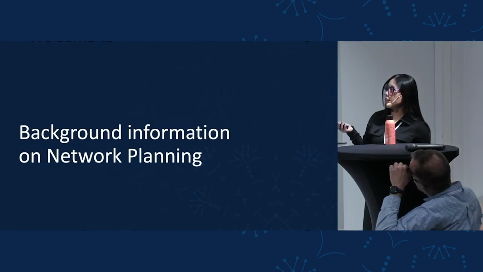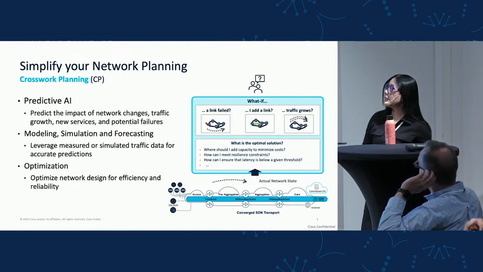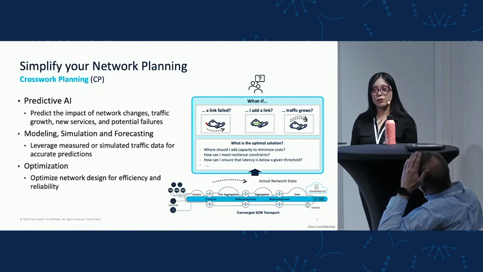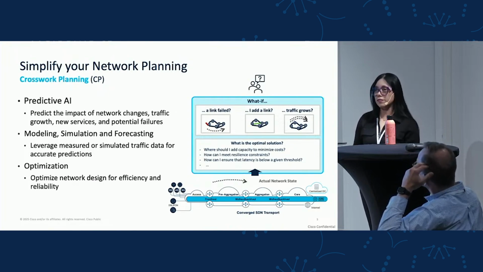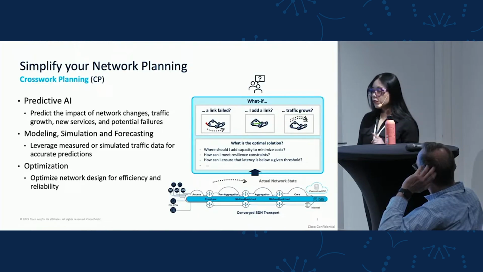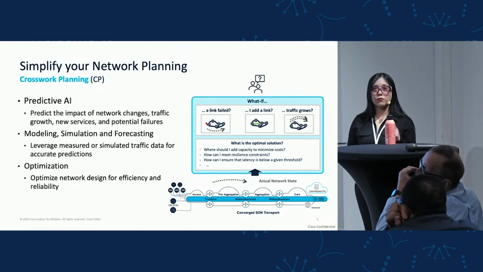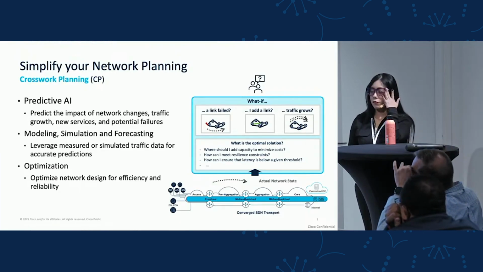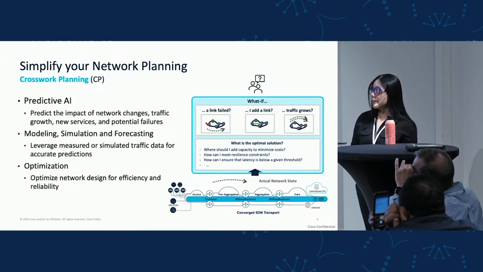So now let's talk a bit about the background information on network planning. So Crosswork Planning is part of the Crosswork Automation Suite and is here to help you to simplify your network design, your network planning, and your network optimization. One of the main characteristics in Crosswork Planning is the predictive AI capabilities. So Crosswork Planning will help you to predict the impact in your network in case of network changes, in case of network failures, in case of traffic growth, if new services are added, and so on.